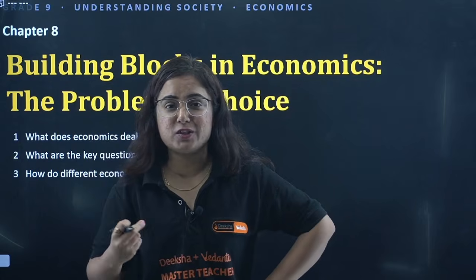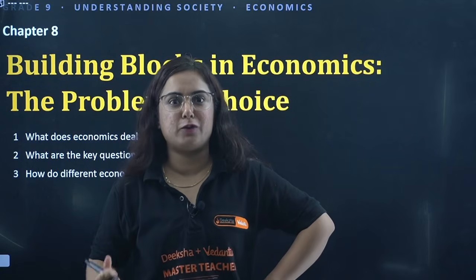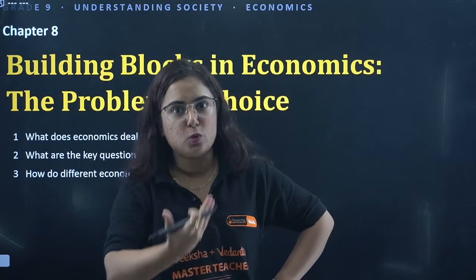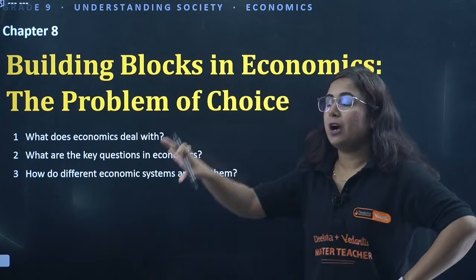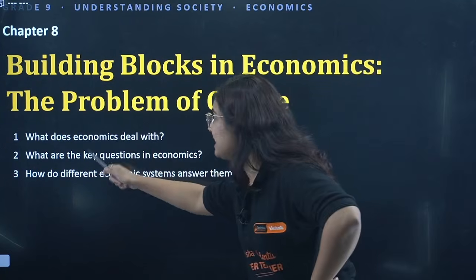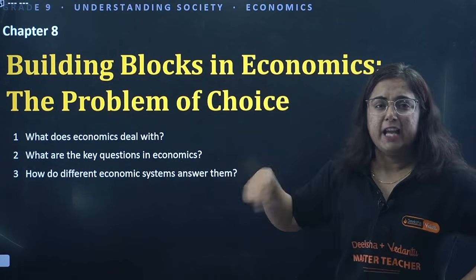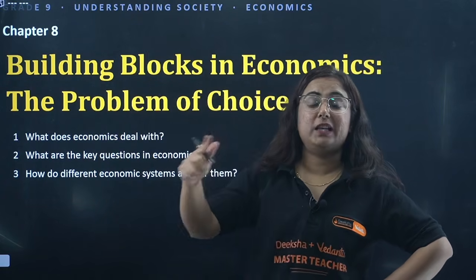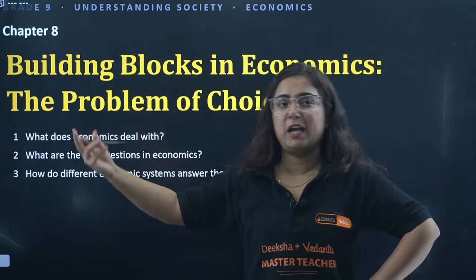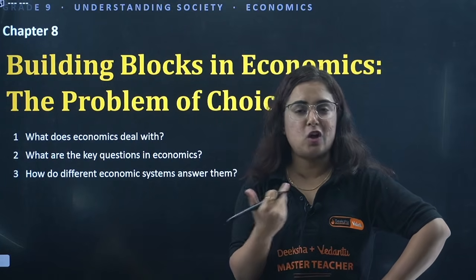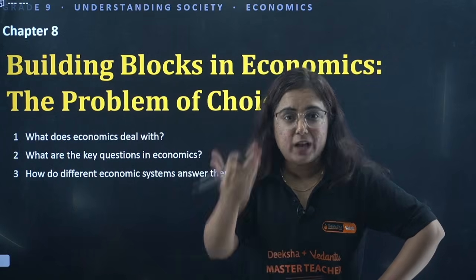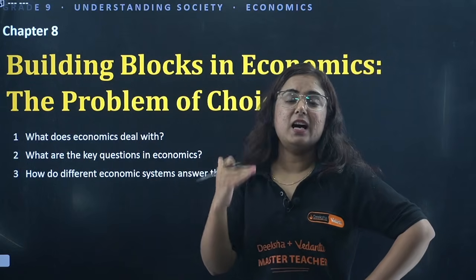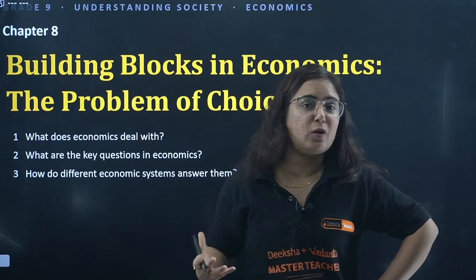As we start studying history, what is the first thing we study? What is the definition of history? Who is the father of history? What are the sources of it? Similarly, what we are going to study in this chapter is what economics deals with. What you think right now is that economics is only about money, but the regulation of money is not that easy. It's not that RBI is just printing money and circulating it in the market. There are a lot of calculations and surveys done, but on the basis of what? That is the base of this chapter.